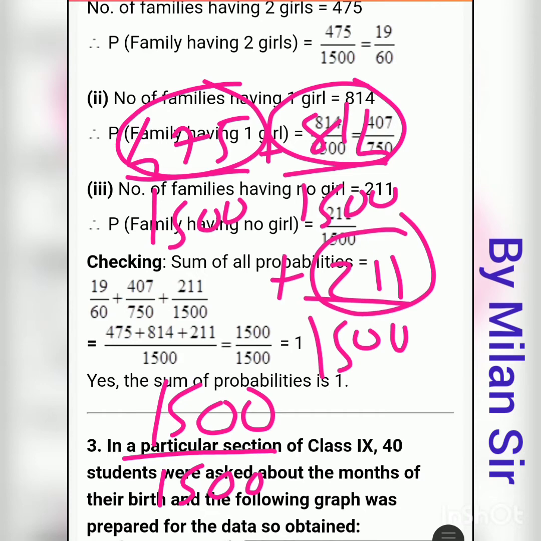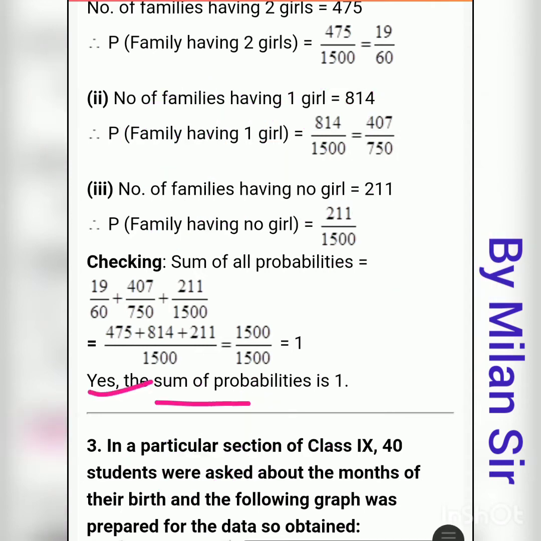So 1500 divided by 1500 cancels out, and the final answer is 1. So yes, the sum of the probabilities is 1. We need to write: yes, the sum of probabilities is 1.